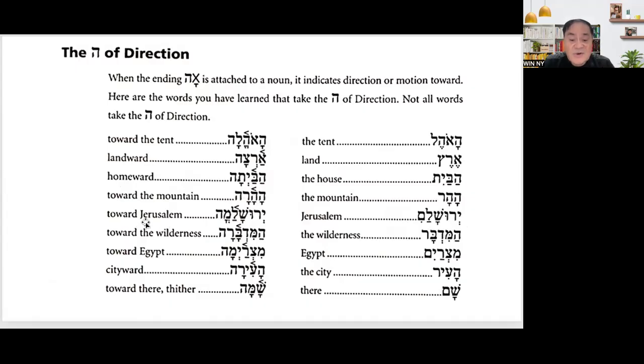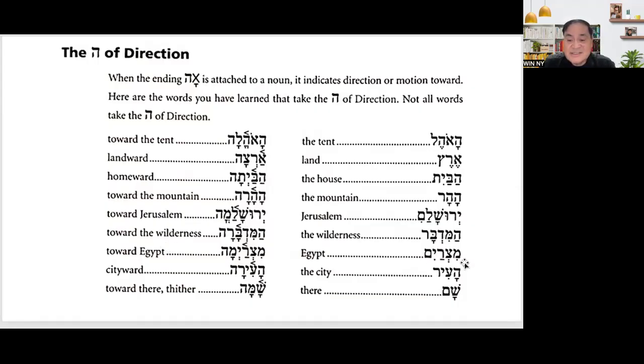It means toward Jerusalem, bound for Jerusalem. And then Hamidbar, Hamidbara. Hamidbar is wilderness, Hamidbara is toward the wilderness.